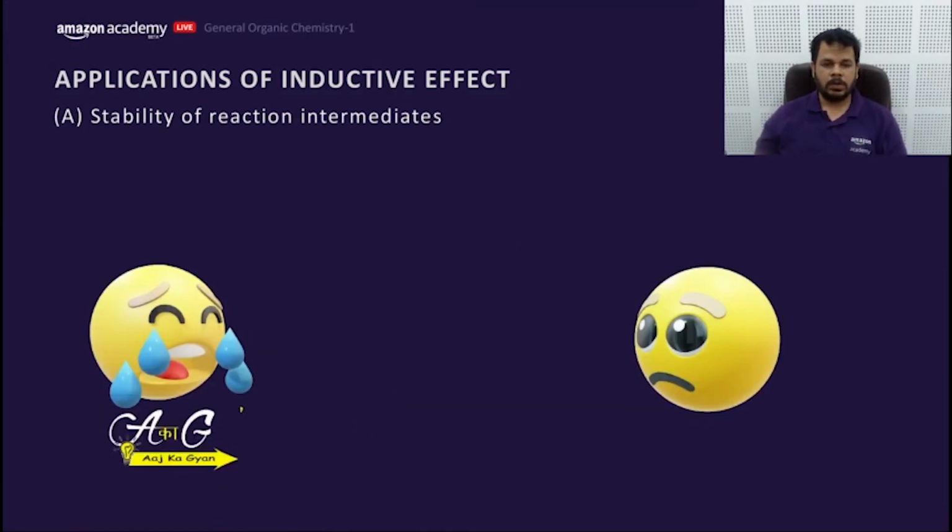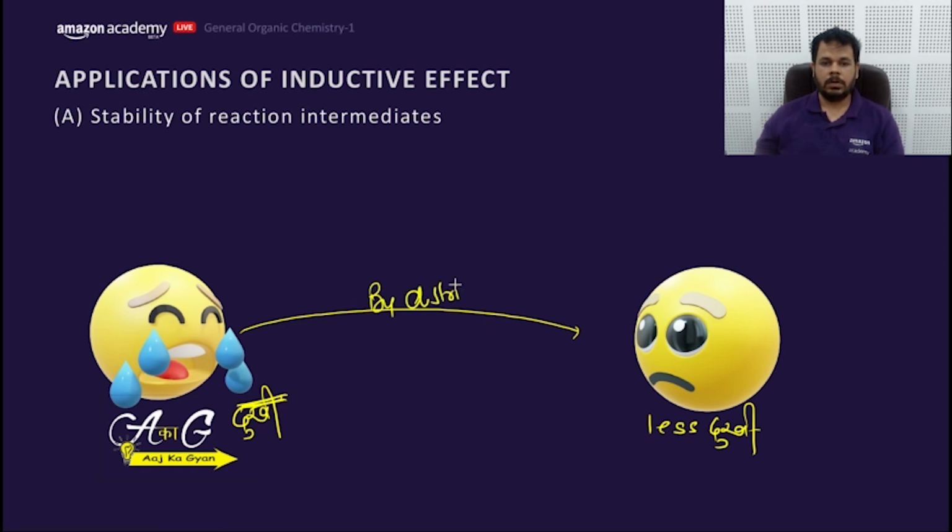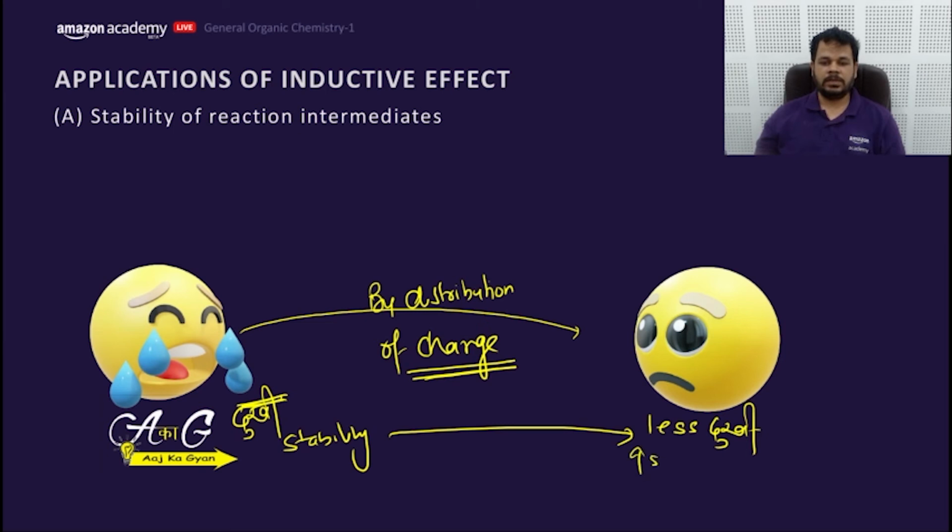This is dukhi, and it becomes less dukhi by distribution of charge. If I distribute the charge on large surface area, the stability of atom or group increases. Stability increases if I distribute the charge on the large surface area. And we have experienced this. Let's move and make a question of it.